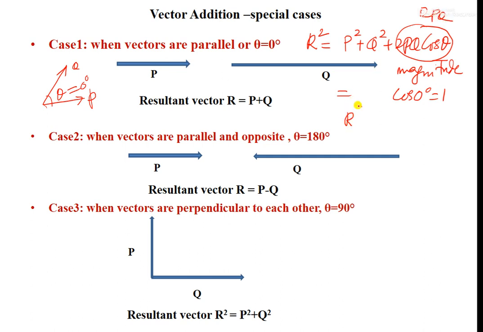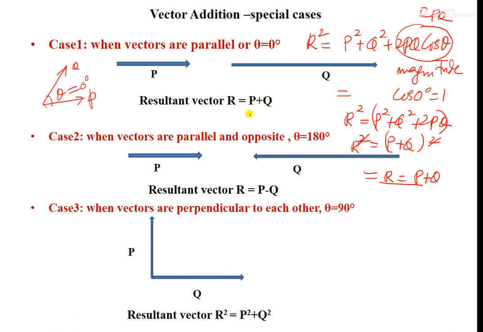So R square is equal to P square plus Q square plus 2PQ, which is the expanded form of P plus Q whole square. Then R is equal to P plus Q. So when vectors are parallel, we can directly add them.